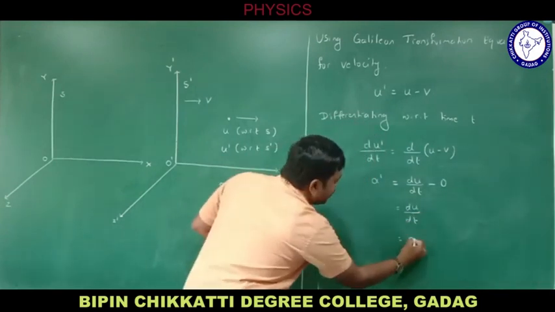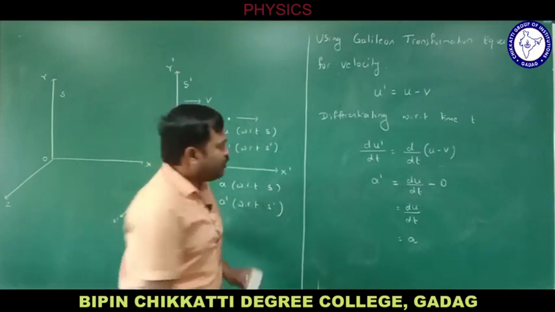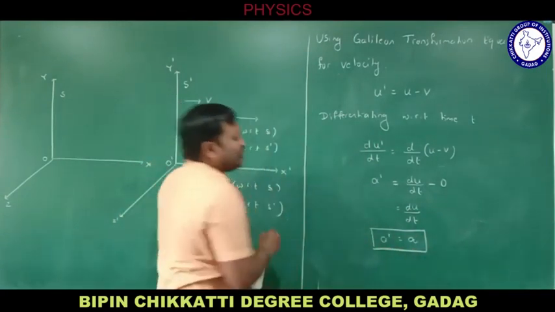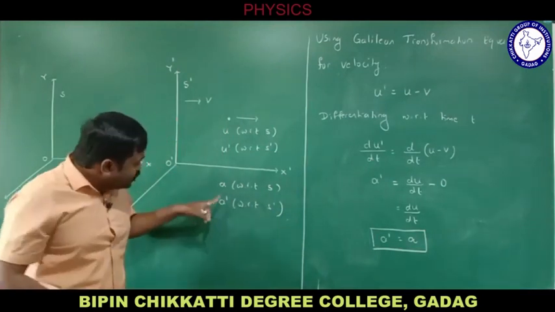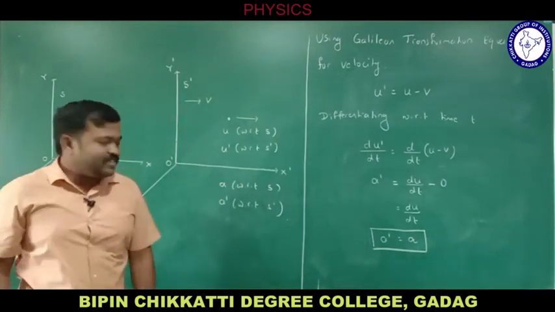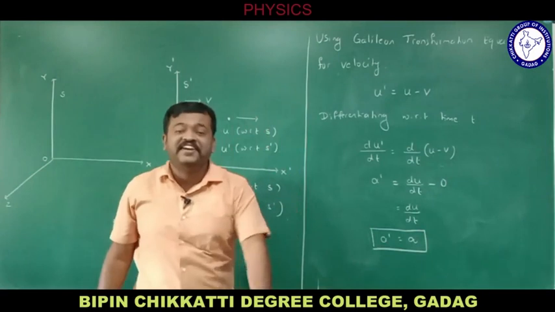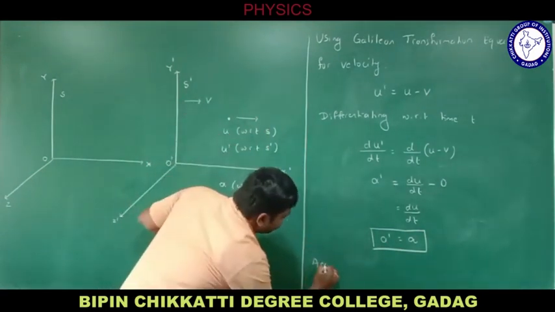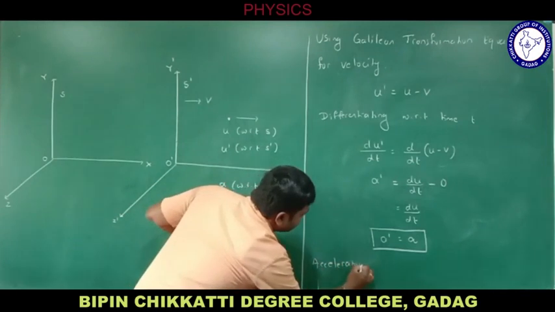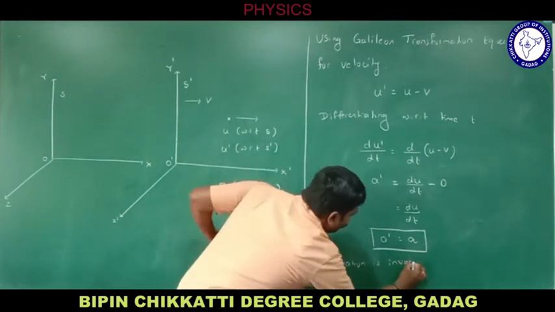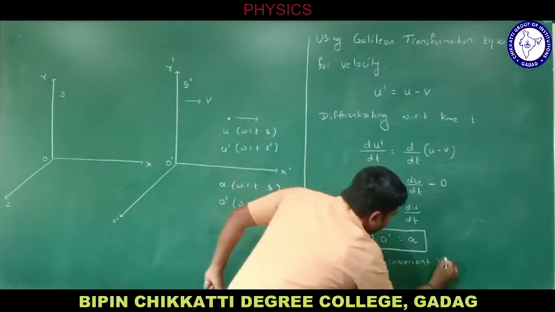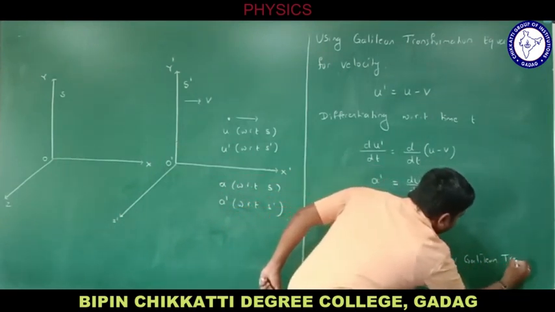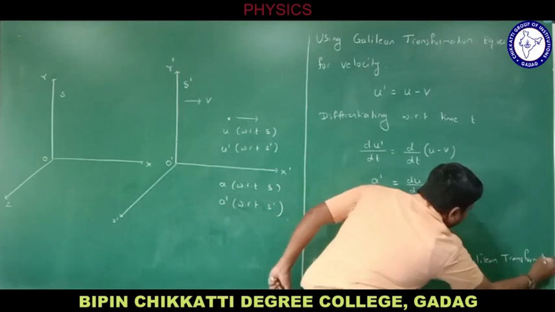What is du by dt? That is nothing but acceleration. What is this side? a dash. Since a dash is equal to a, these two are equal. Acceleration is invariant under Galilean transformation. We have proved that acceleration is invariant under Galilean transformation.